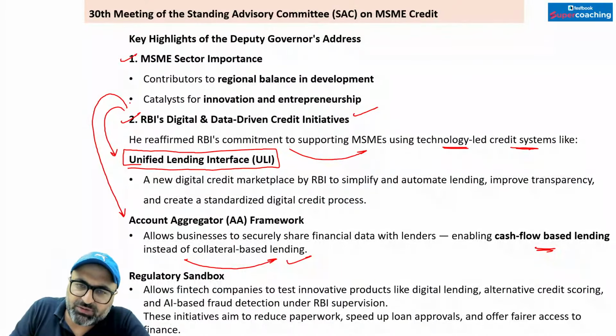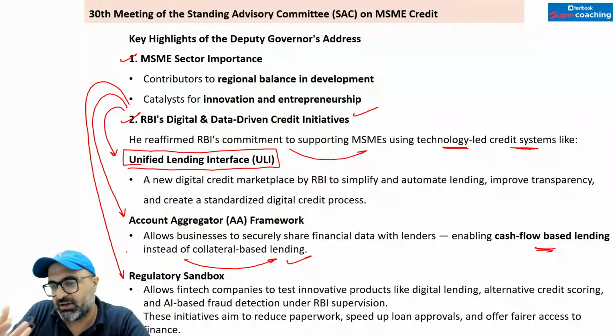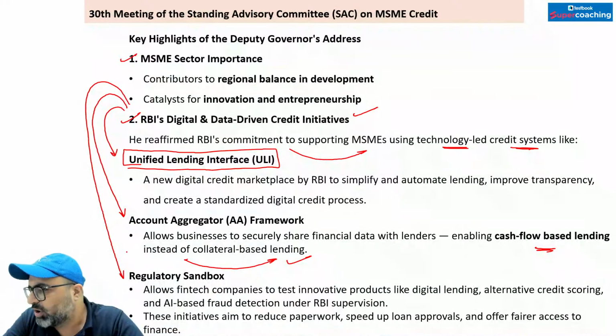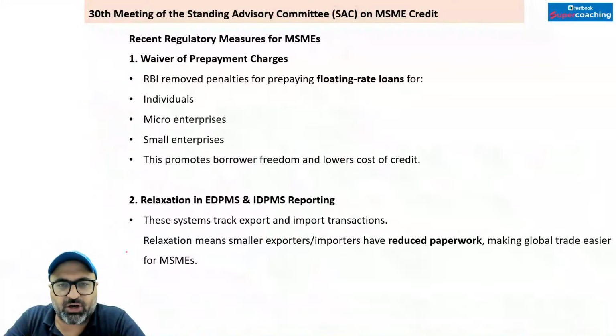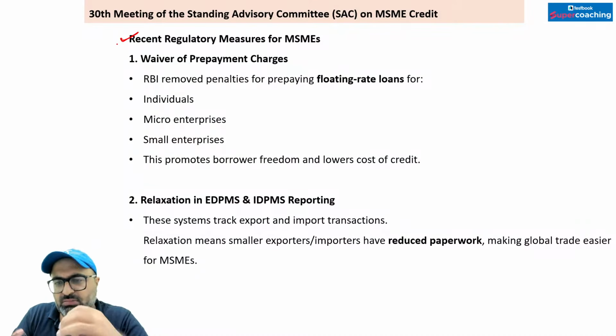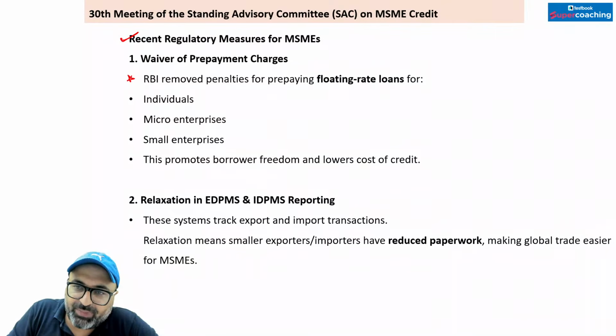The third point which was highlighted by the RBI Deputy Governor in his address was the importance, benefit and impact of regulatory sandbox, not only for MSMEs but in general for the economy. Recent regulatory measures: RBI or overall government has taken which measures for MSMEs so that they can support the MSMEs? If I talk about RBI first, RBI has removed the penalty for prepaying floating rate loans.